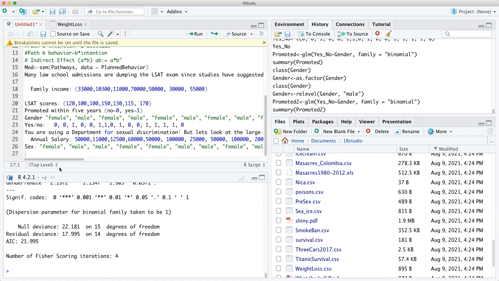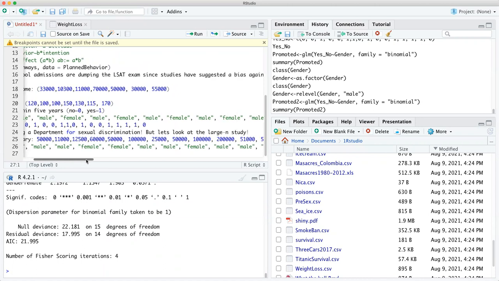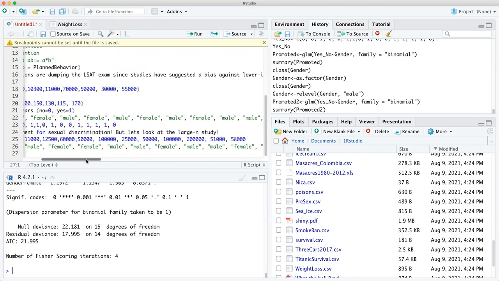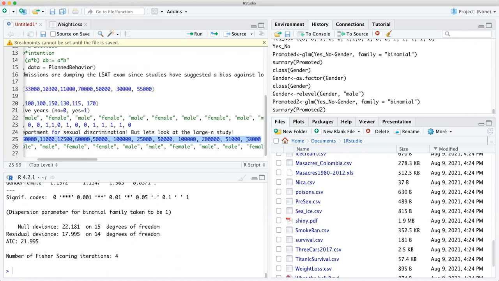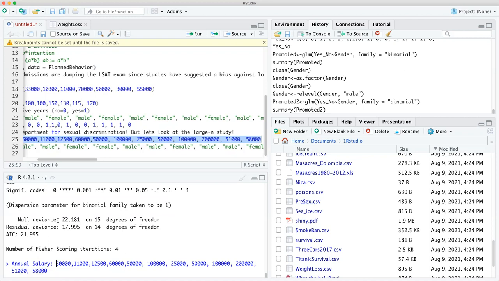You are suing a department. Did you know that? For sexual discrimination. But let's look at the large N study. So here we have annual salary. All you do for the quizzes is copy and paste it. So you just come here, copy that, and then paste it here. Pretty easy, right? So you just want to say annual salary.